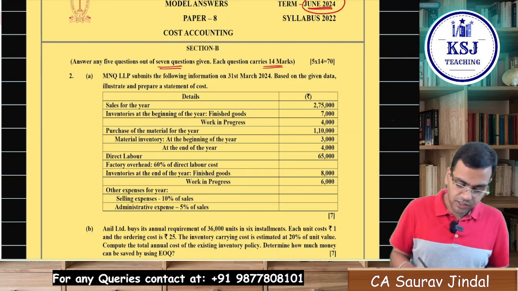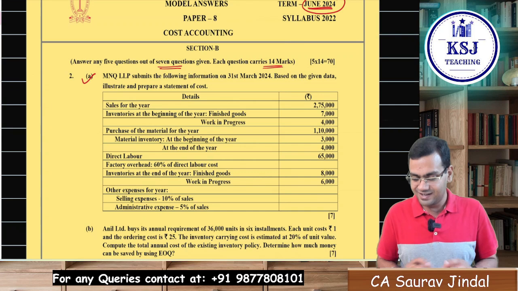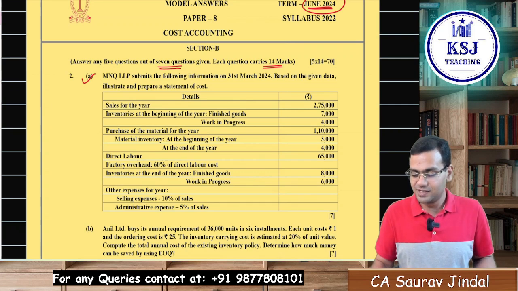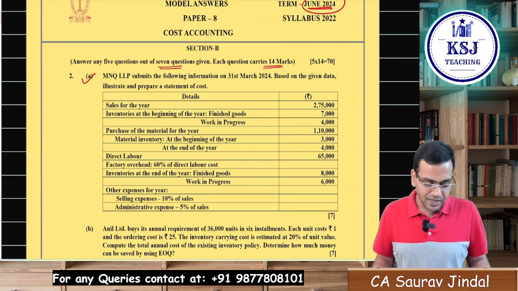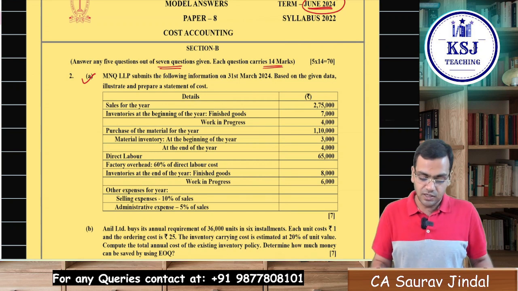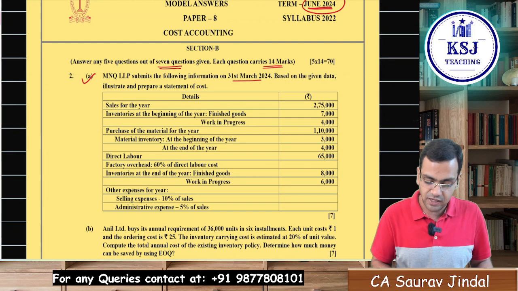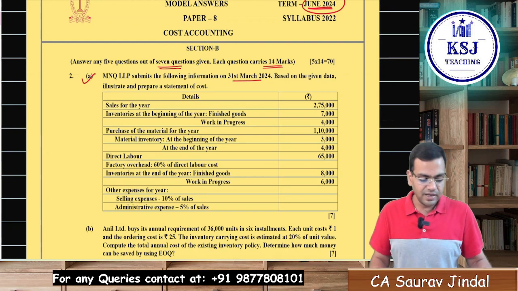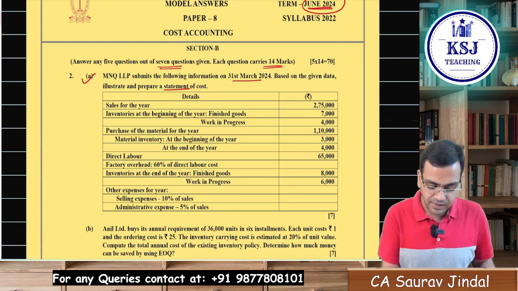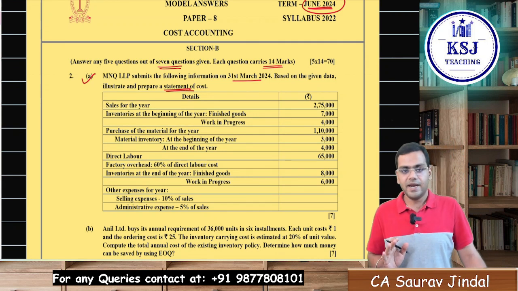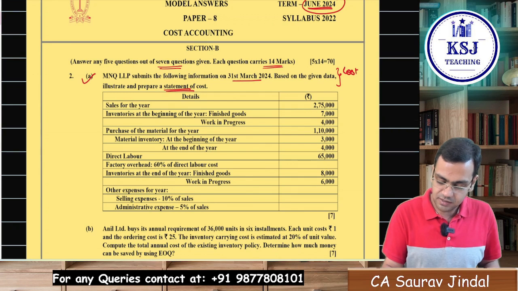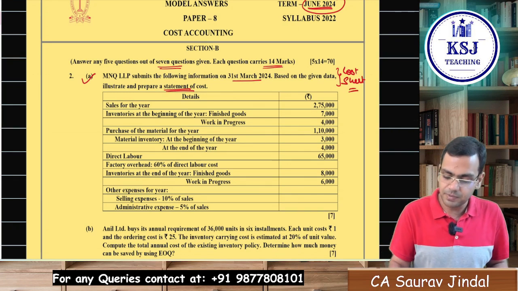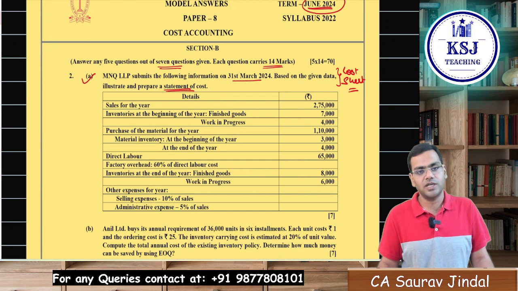Okay, question number 2, A part, but we are not going to discuss only the choice part. We are going to discuss each and every question. M&Q LLP submits the following information on 31st of March 2024. Based on the given data, illustrate and prepare a statement of cost, right? That means what you have to prepare is the cost sheet, sir. As simple as that. You have to prepare the cost sheet.